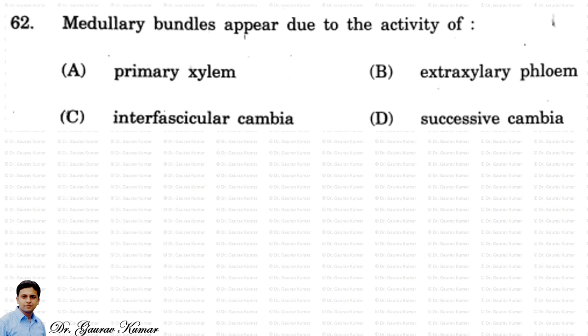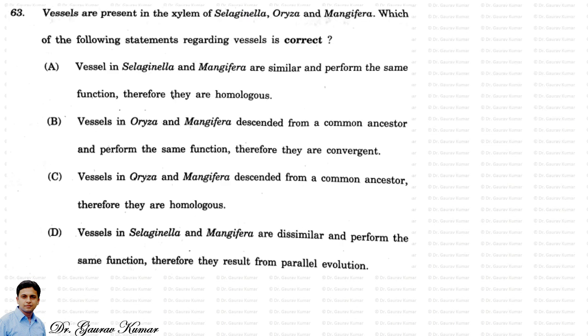Next question, medullary bundles appear due to the activity of. So the medullary bundles appear due to the activity of successive cambia. Like this successive cambia formation I have already explained in my earlier lectures, where I explained the formation of successive cambia in Boerhavia. If you want to read that, it is from question number 96 of the 2014 question paper.